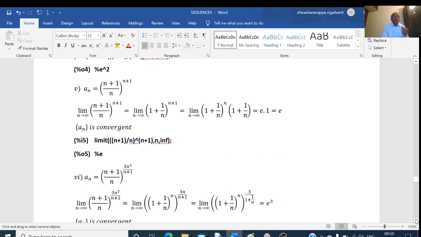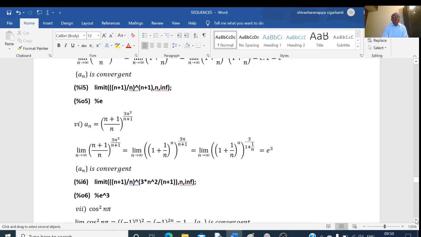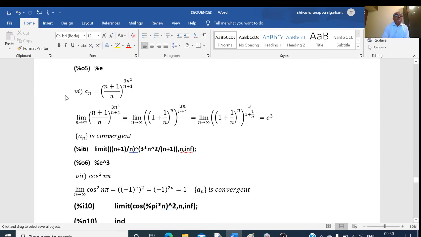Next example, a_n equal to ((n plus 1) by n) whole to the power of 3n square divided by n plus 1. Here I will try to write this quantity as (1 plus 1 by n) to the power of n into something, or to the power of something.